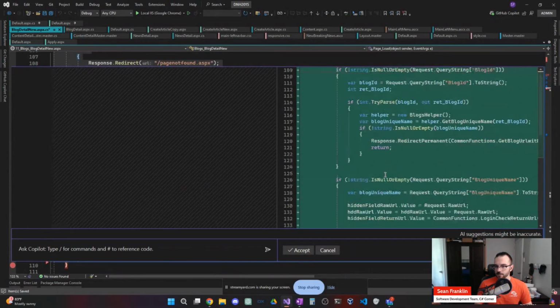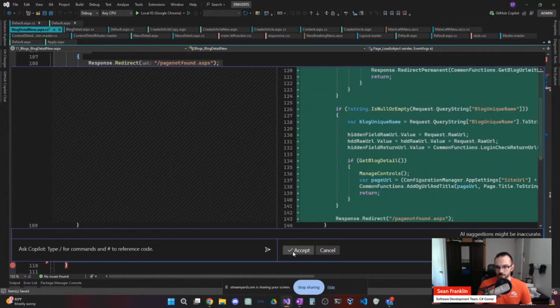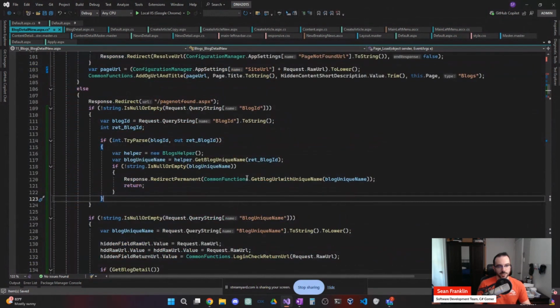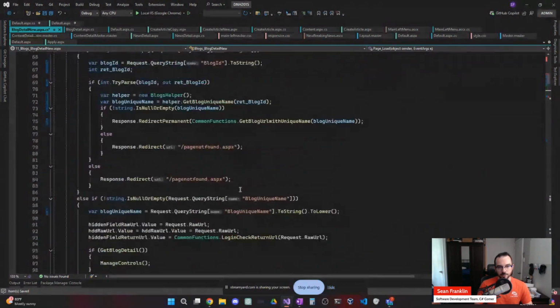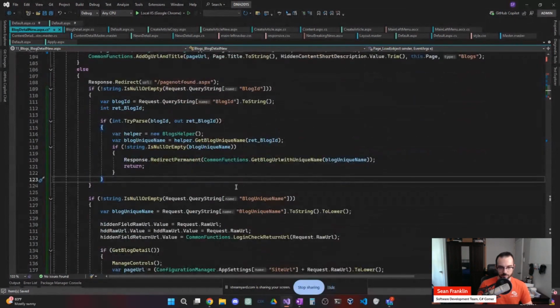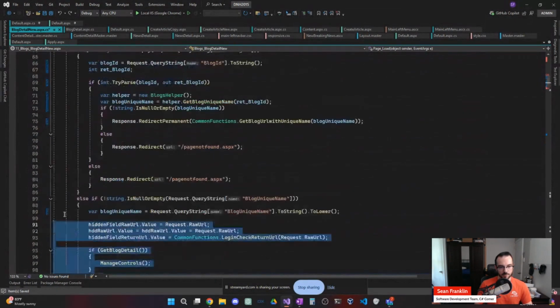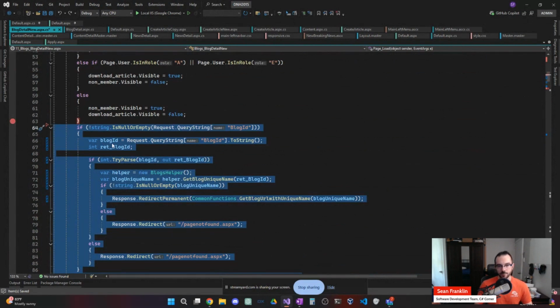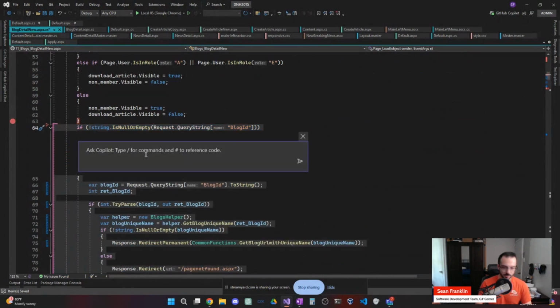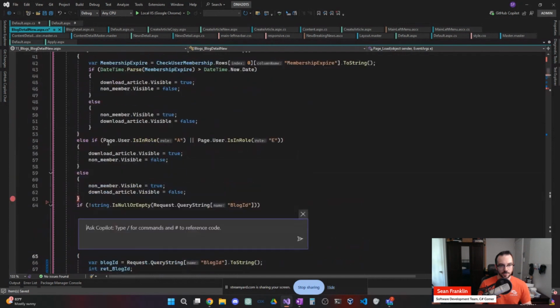All right, now for something like this, we definitely have to do some checking. When we make a change like this, this could potentially break existing logic. I don't know what it's doing here. This is not what I wanted. So let's try this again. Part of learning to use Copilot is learning to get the prompts correct. So let me say, can we simplify this? I'll cheat here. I actually have this prompt already copied.